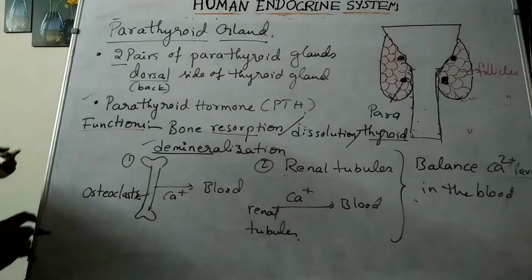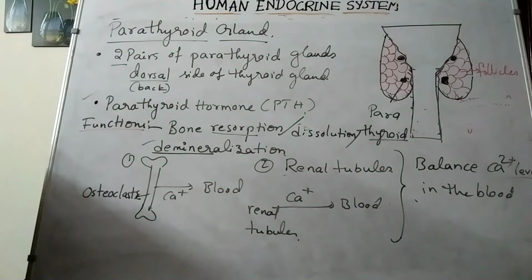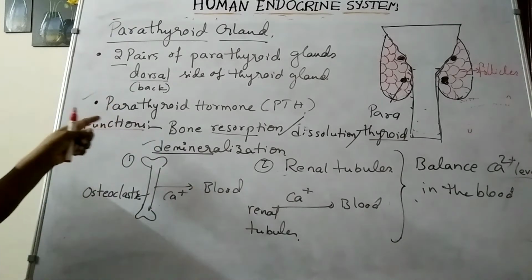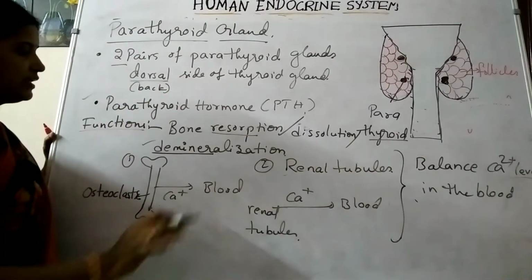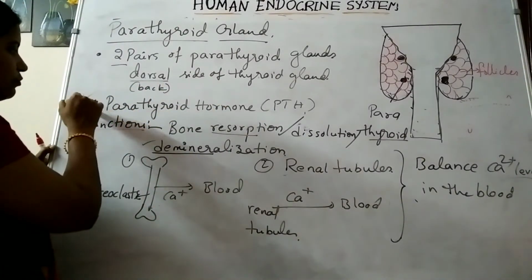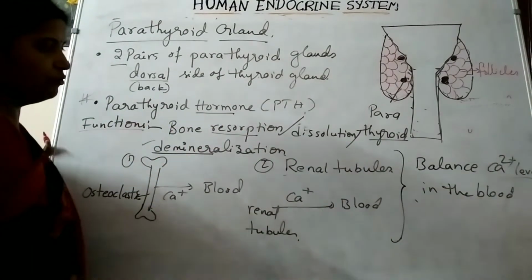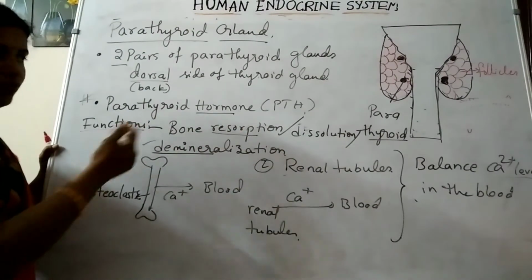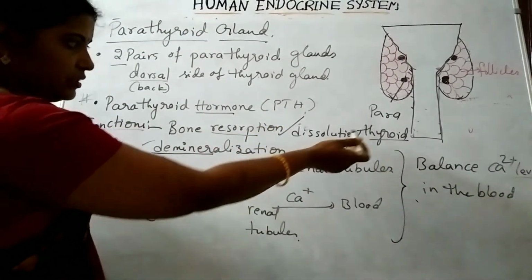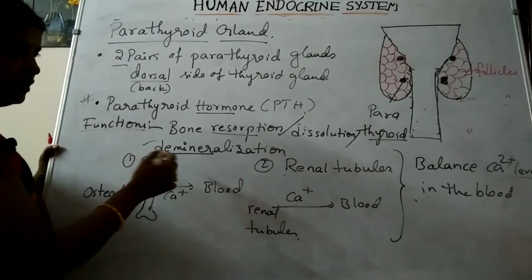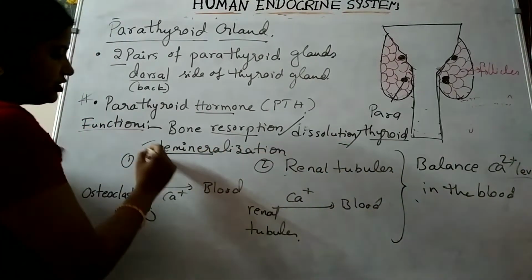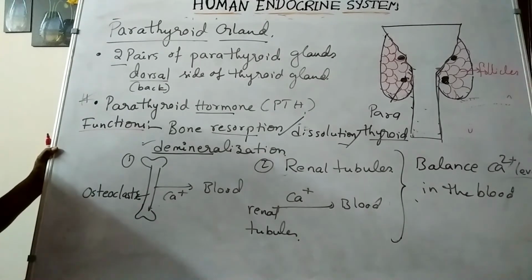So that is about the parathyroid hormone. Very simple. Two pairs of parathyroid glands are present on the dorsal side of the thyroid gland, releasing parathyroid hormone, and the function is bone resorption or dissolution, demineralization, releasing of the calcium ions into the blood.